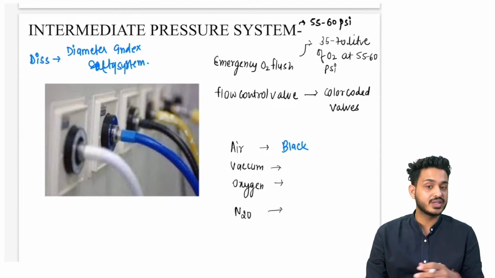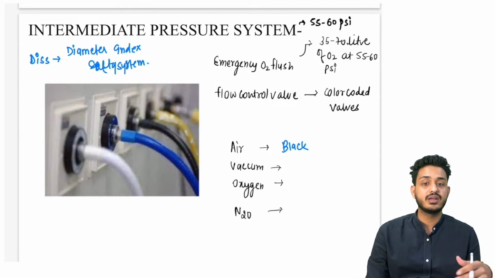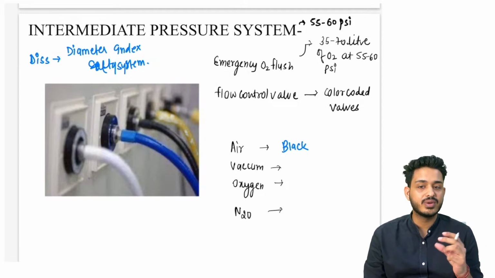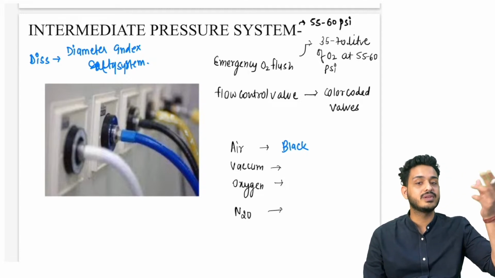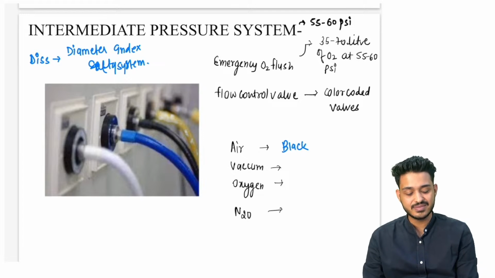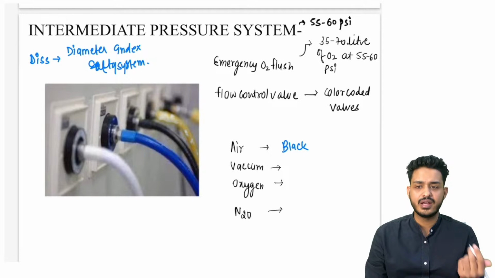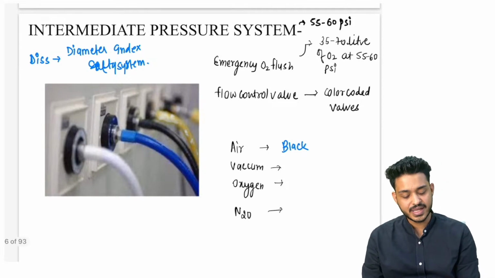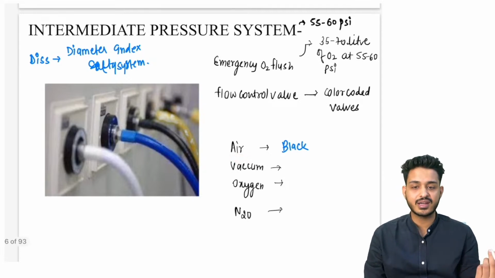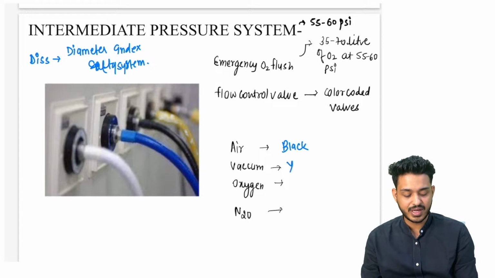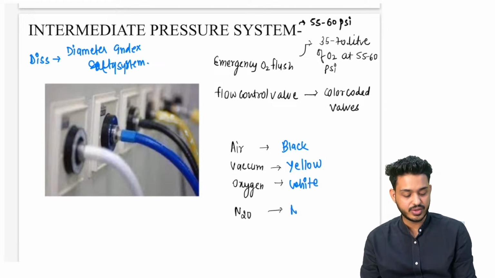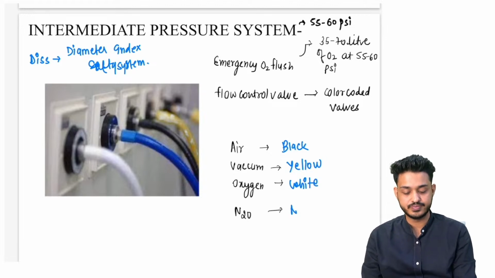Air is going to be black, you can remember. Now the patient is lying on the bed, right, on the OT के अंदर you must have seen certain pipelines traveling, right. So these pipelines are your intermediate pressure system. और इसमें क्या क्या चीज़ें याद रखनी है, कौन से कलर की पाइपलाइन होती है. वैक्यूम VY जैसा लगता है, so that is going to be yellow. Oxygen is important, that is going to be white, and N2O is going to be Neela, that is going to be blue.